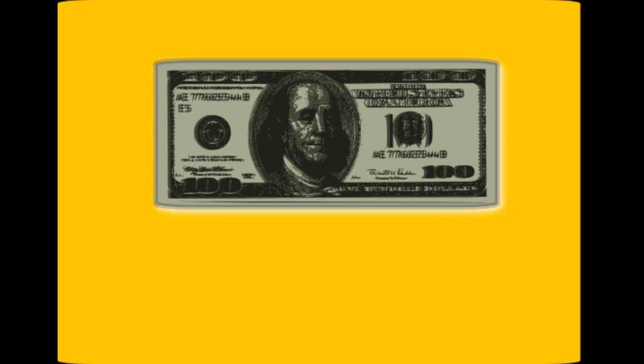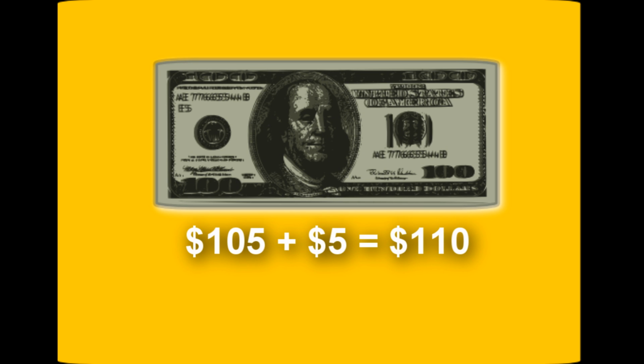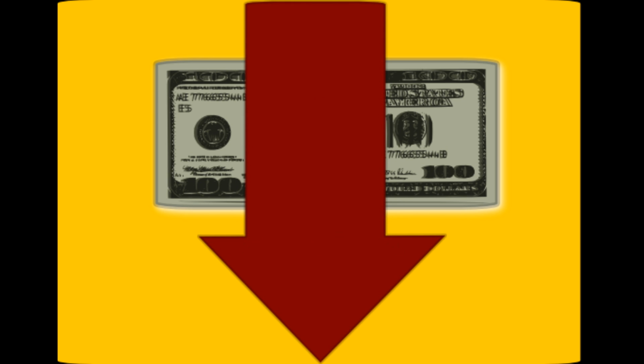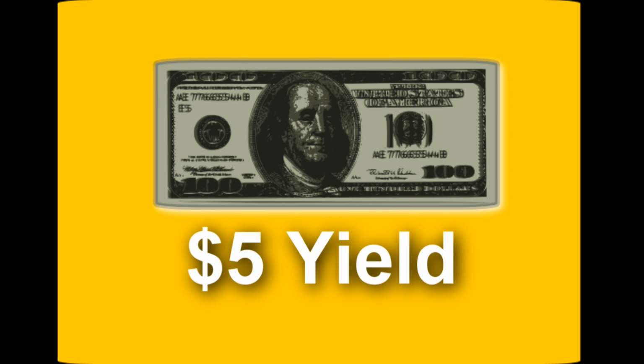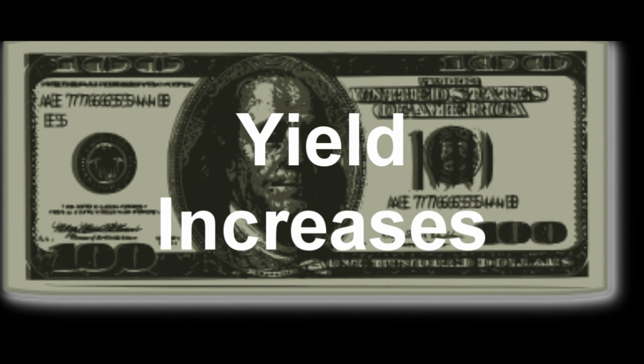This drives down yields. Here is an example. Let's say there's a $100 Treasury bill offered that will pay $110 on maturity. If there's a lot of demand for the T-bill, the price will increase. You might bid $100, but your neighbors may bid $105 for that same security. The higher the price for that T-bill, the lower the yield. Rather than yielding $10 at face value, the bill will now yield only $5. Conversely, when demand for bonds falls, the interest yielded on them increases.